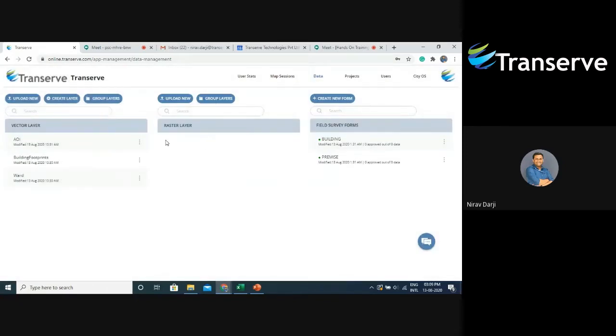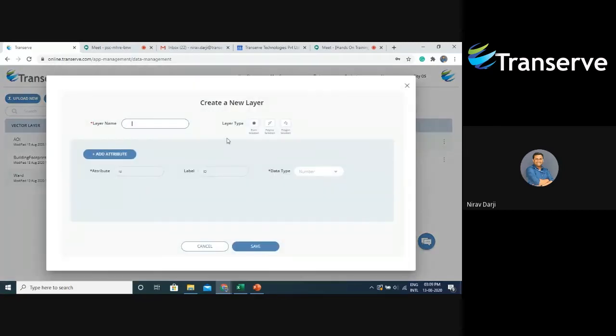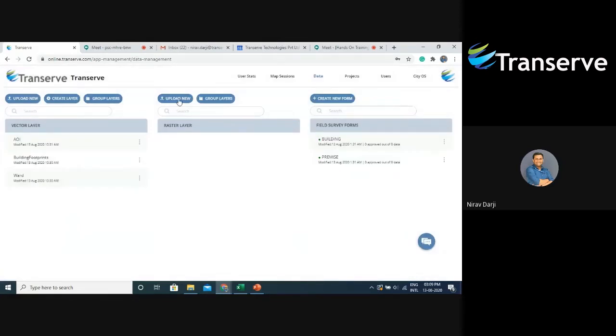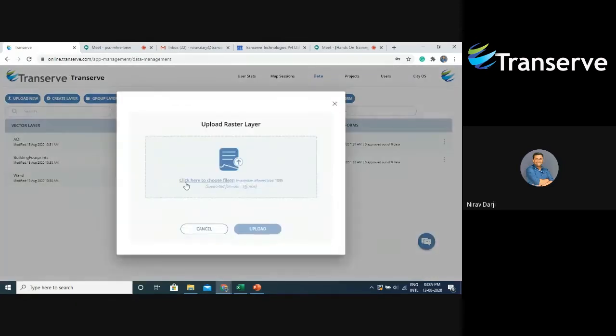Second type of layer is also you can create a blank vector layer using create layer functionality. Layer can be of any type, point, polygon, or polyline, and n number of attributes can be added. Similarly, we can upload a raster layer, supported formats being TIFF file and ECW.